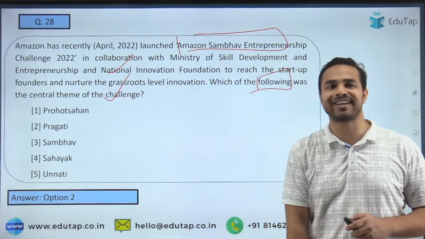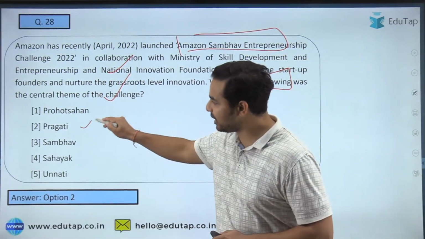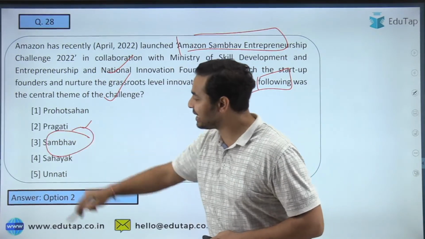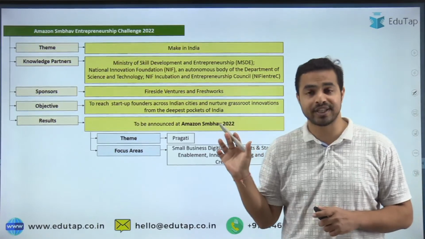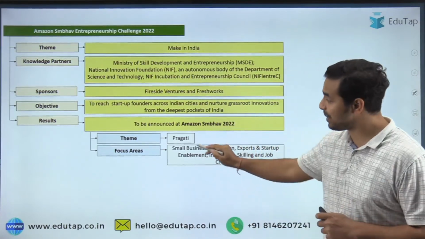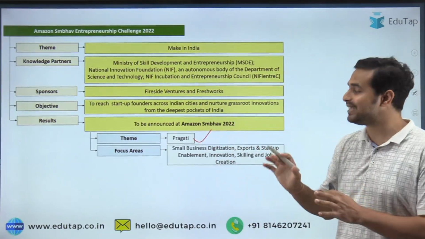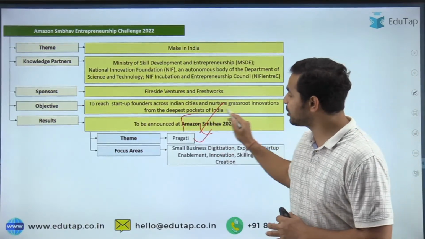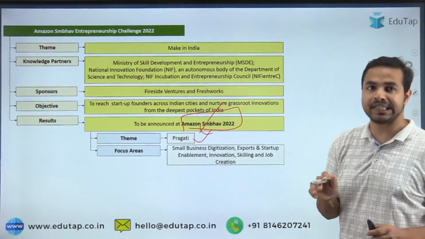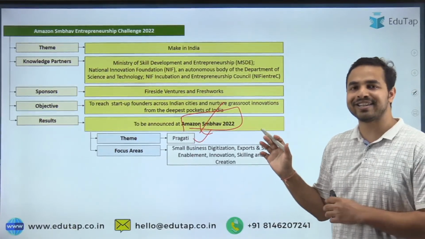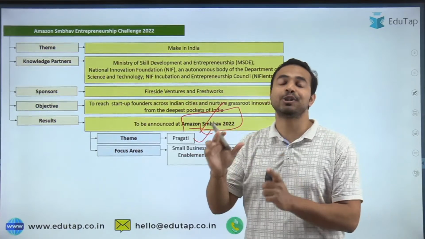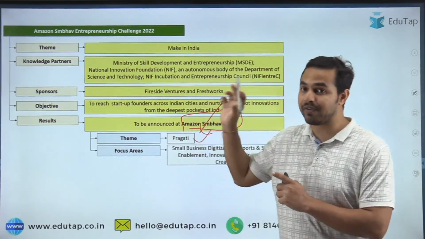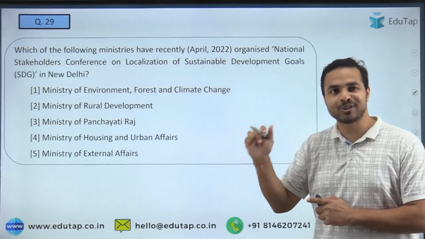So guys, when I talk about the right answer, it is Pragati. See guys, Pragati is not the right answer here. The right answer is Sambhav basically. Sorry, that's my mistake. Pragati is the right answer to the question. Here you can see that the theme of this particular Amazon Sambhav 2022 is Pragati. So Pragati is the right answer to the question, guys. So here you can see there can be confusion. That's why you must be very careful while covering such kind of topics. Okay. Let's move on to the next question.